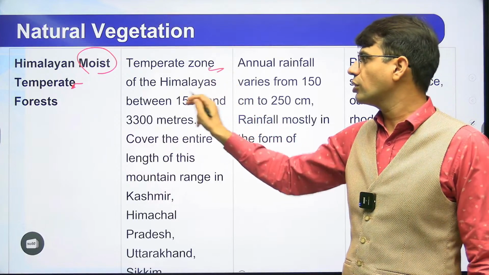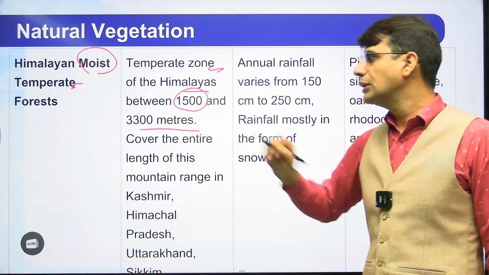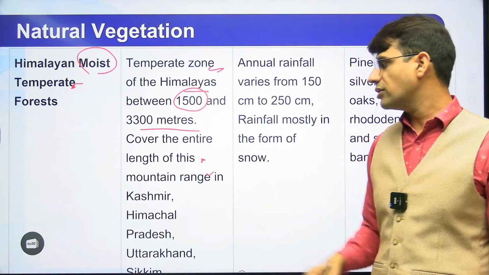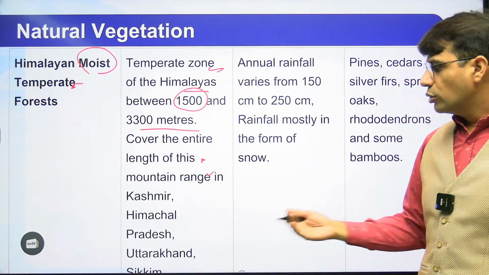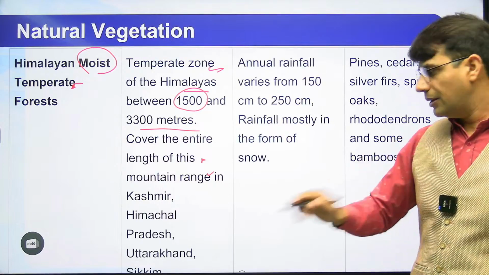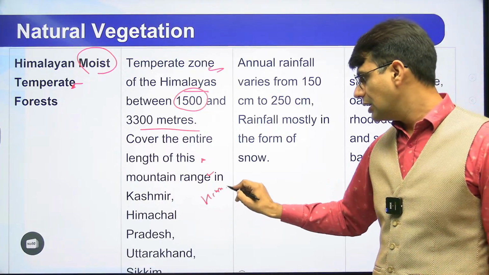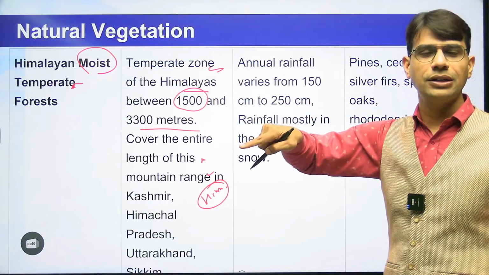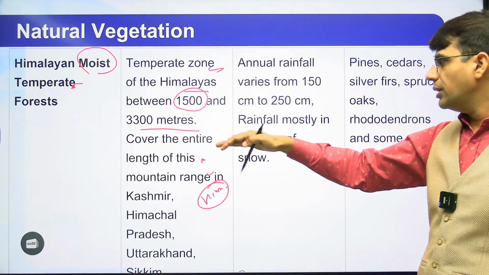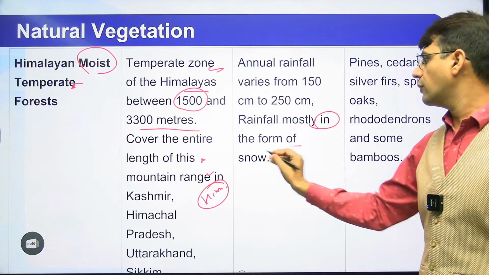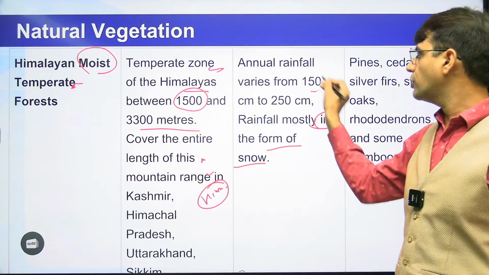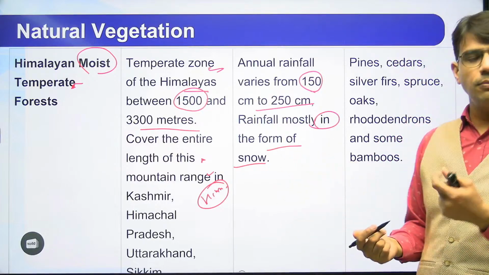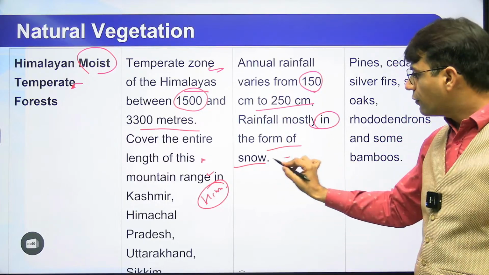We have the temperate zone of Himalayas at a height of 1500 to 3300 meter. It covers the entire length of this mountain ranges: Kashmir, Himachal, Uttarakhand, Sikkim, Himalayan belt. This is only concentrated in the Himalayan belt. And the reason is quite simple, because we are using the word moist temperate. That means snowfall will be there. So rainfall mostly in the form of snowfall. 150 to 250 centimeter of rainfall. Moist is there, so yes, there is rainfall, but that rainfall will be in the form of snowfall.